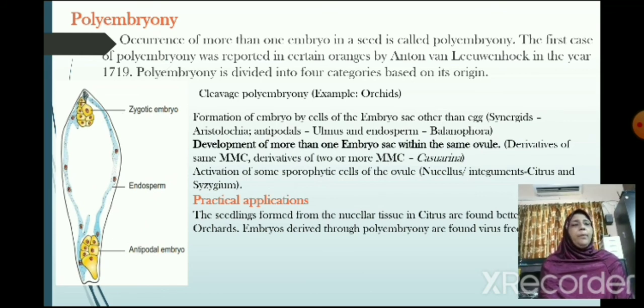Balanophora. Development of more than one embryo sac within the same ovule, derivatives of two or more, as in the case of Casuarina. Activation of some sporophytic cells of the ovule, nucellus, integument, in Citrus and Syzygium. Practical applications are seedlings formed from the nucellar tissue in Citrus, or finding better clones for orchids. Embryos derived through polyembryony are found virus-free.